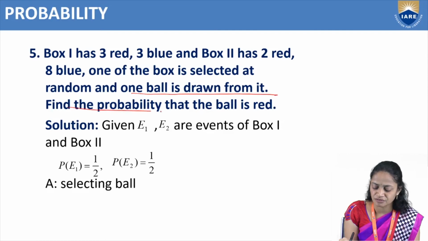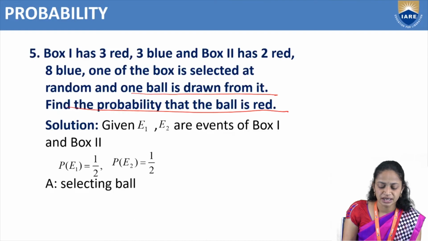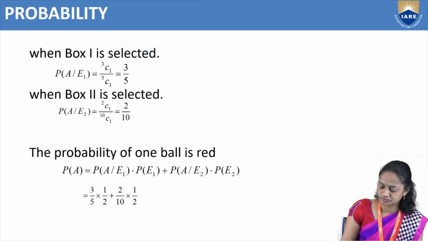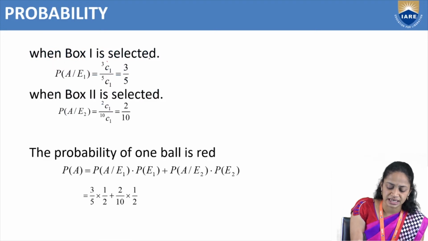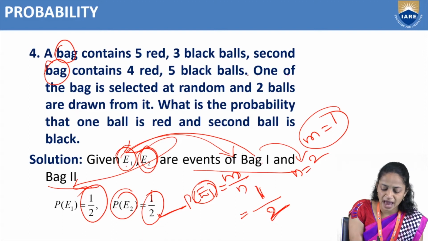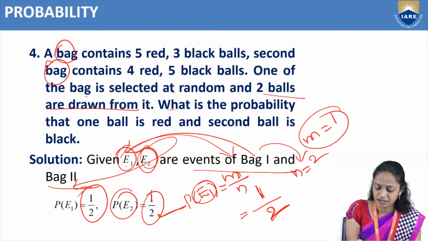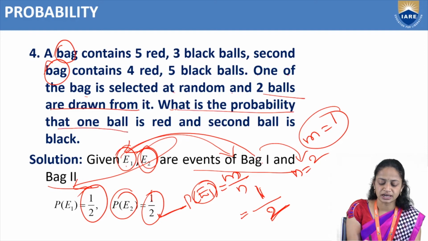Find the probability that the ball is red. So for that, when bag 1 is selected, we have one of the bags selected at random and 2 balls are drawn from it. What is the probability that one ball is red and the second ball is black?